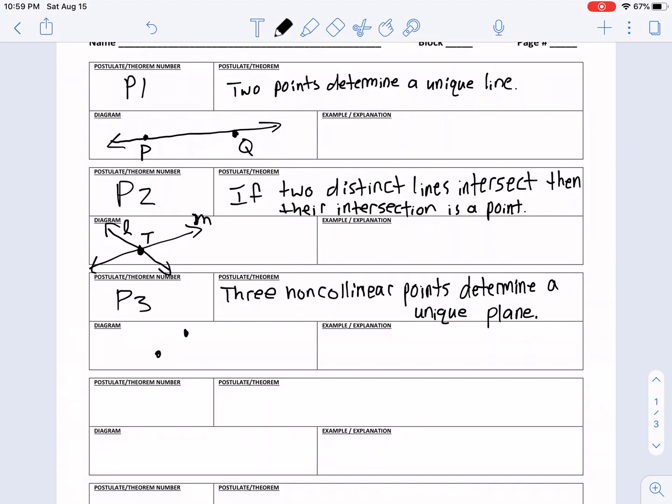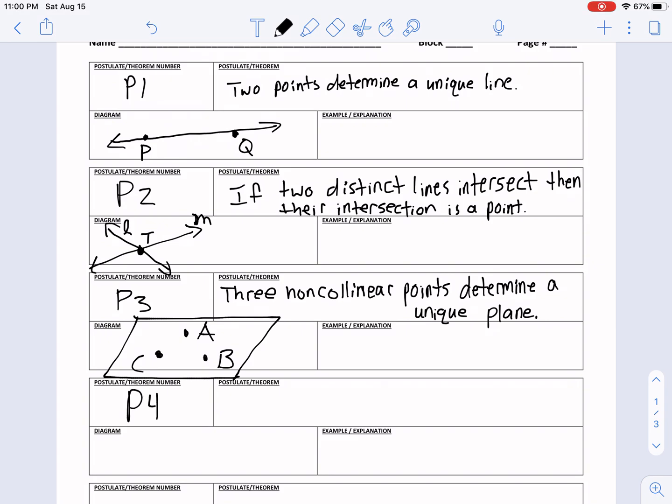Earlier in postulate 1, we know that two points determine a unique line, but if we look at this, notice B does not lie in the same line as A and C. Therefore A, B, and C are non-collinear, they don't all lie in the same line. Based on postulate 3, these three non-collinear points determine a unique plane that contains all three of them. Okay, so that's postulate 3.